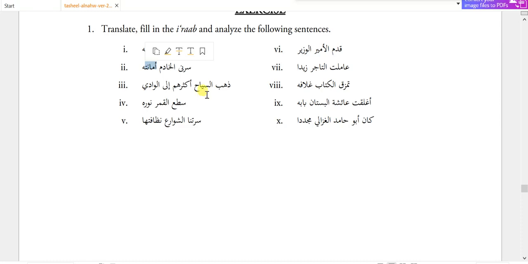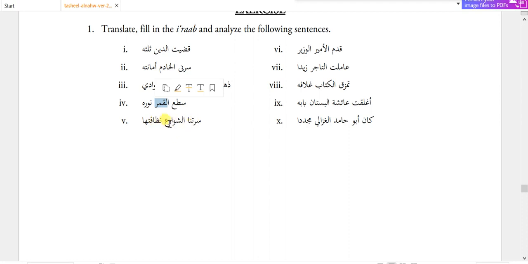Dhahaba as-suyyahu aktharuhum ilal wadi. The travelers went, most of them, towards the valley. So most of them, here this is badalul kull. Sata'al qamaru nuruhu. I do not recall the meaning of sata, so please check. Qamar means moon, nuruhu is its light.